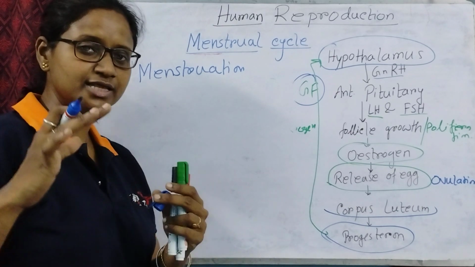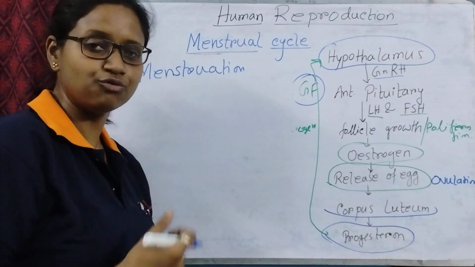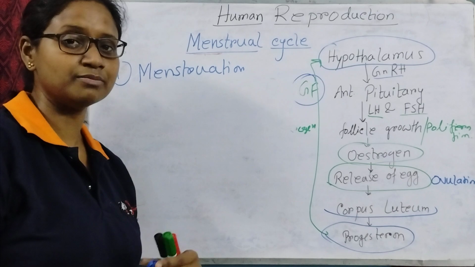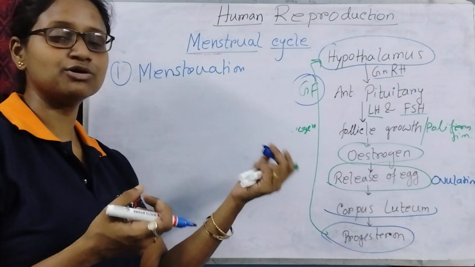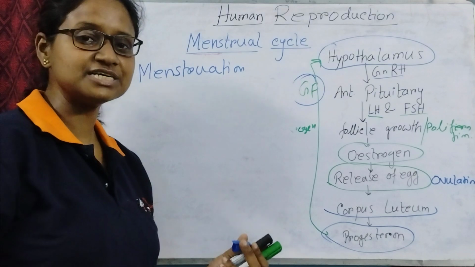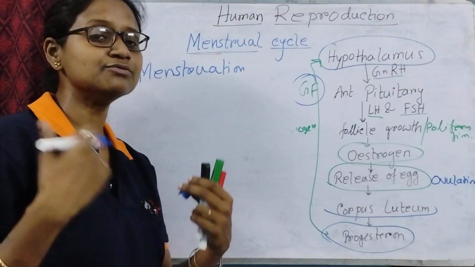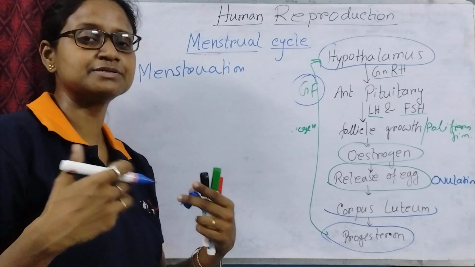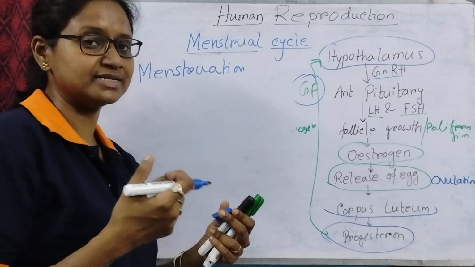The innermost layer of the uterus, that is called the endometrium, is also getting developed. Because it knows that the egg will be fertilized, and after fertilization the zygote will come to the uterine wall layer for implantation. So the uterine wall layer is getting itself matured and developed. It is becoming strong for implantation.